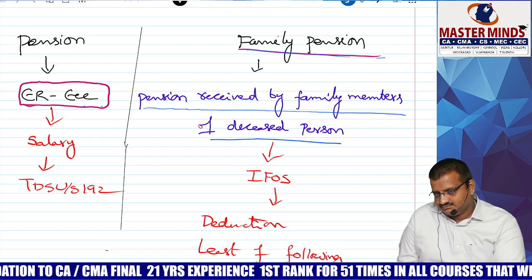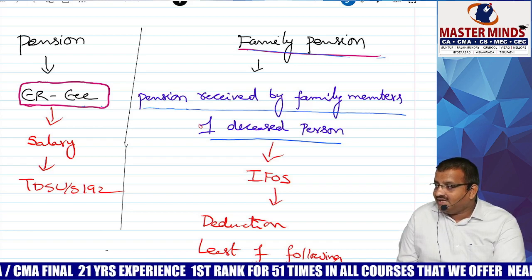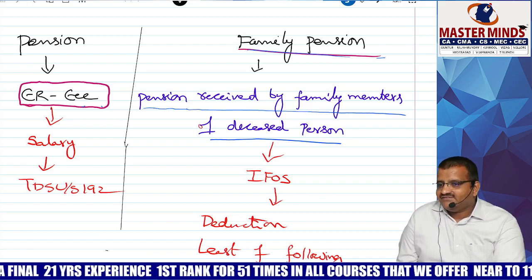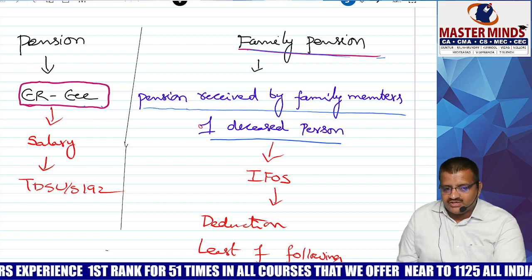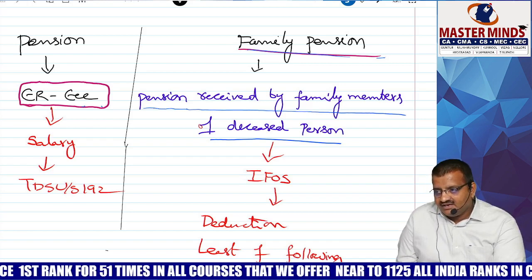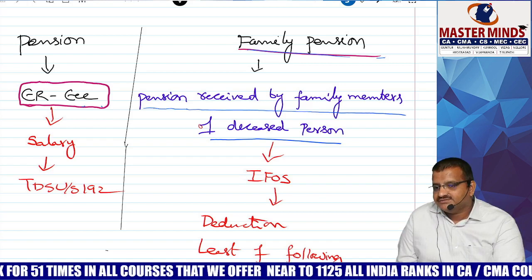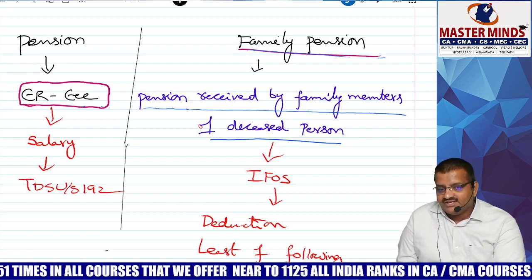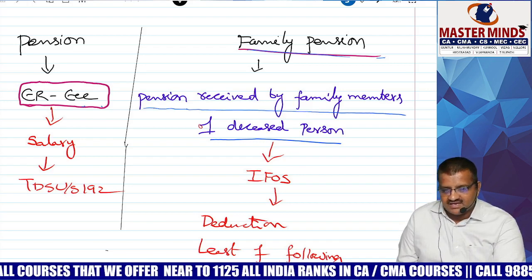Salary. But there is another concept called family pension. The moment I say family pension, that means the other person, the employee, is no more, died. That is why the family took the pension. Whenever an employer-employee relationship is there, it is salary.